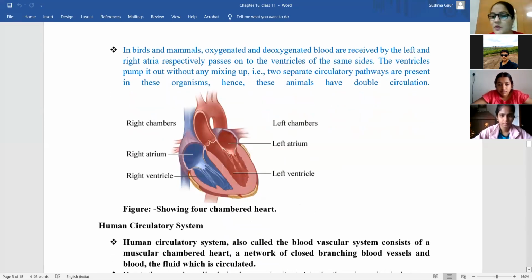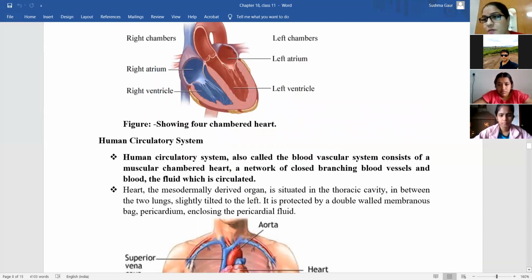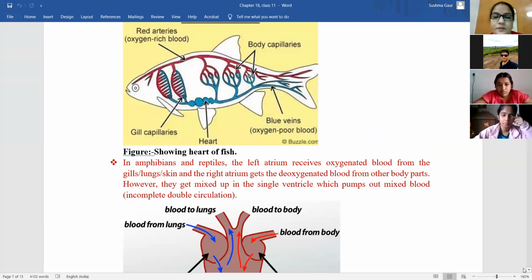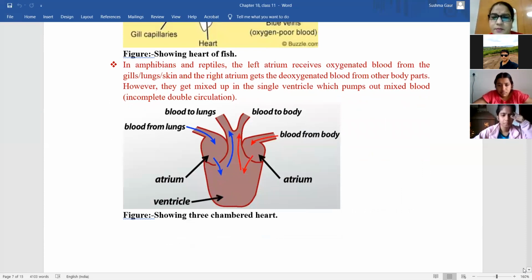Ma'am, actually, could you go to the 3-chambered heart once? Ma'am, so when the blood mixes, does it go to the lung or does it go to the different parts of the body? फिर it depends on whether it is oxygenated or deoxygenated.